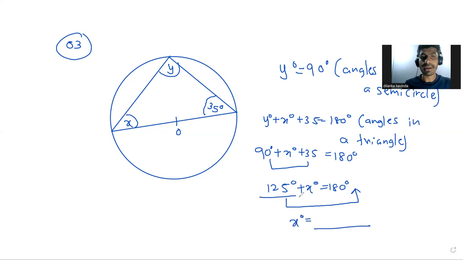Quickly solve for x. Quickly drop your answer in the Zoom chat, not in the WhatsApp chat. Just the final answer. Yeah, very good. x equals 55. Yes, very good.